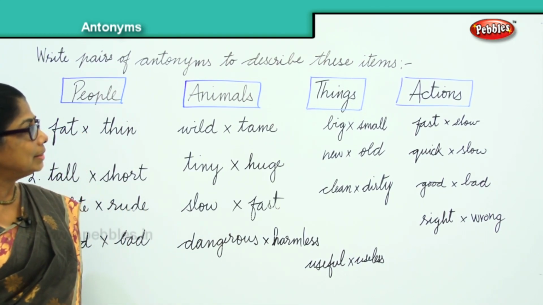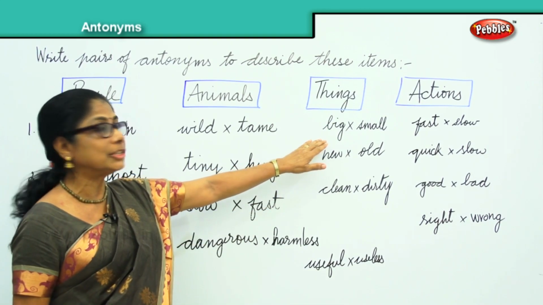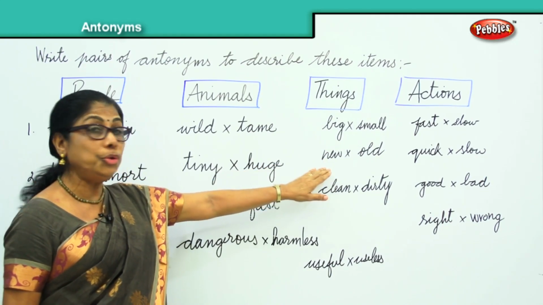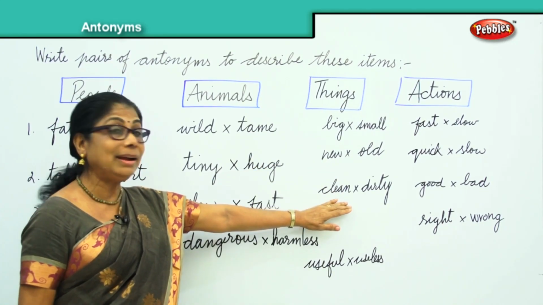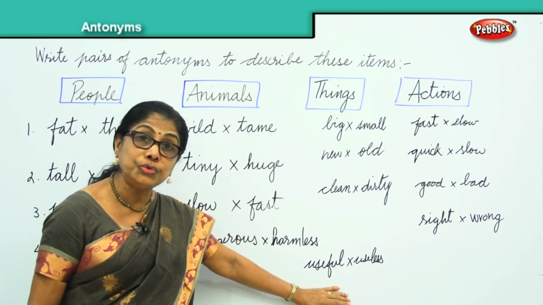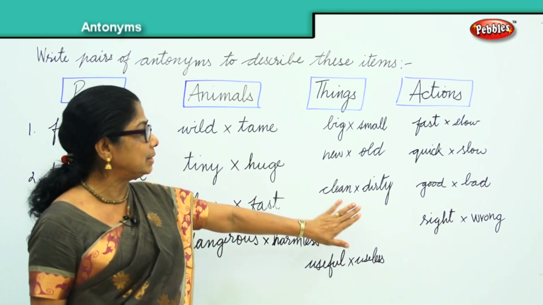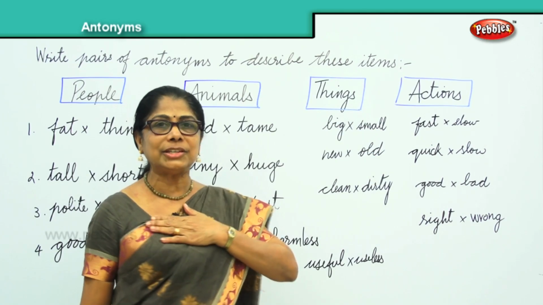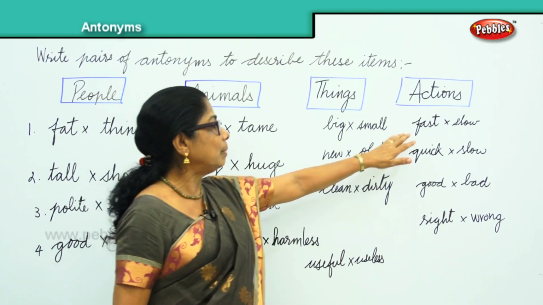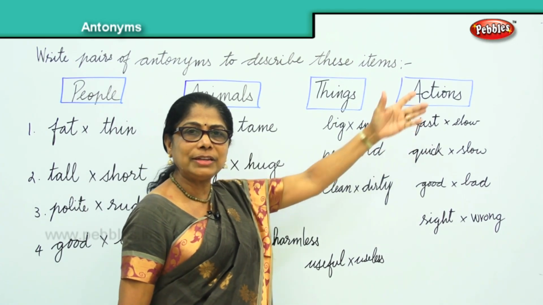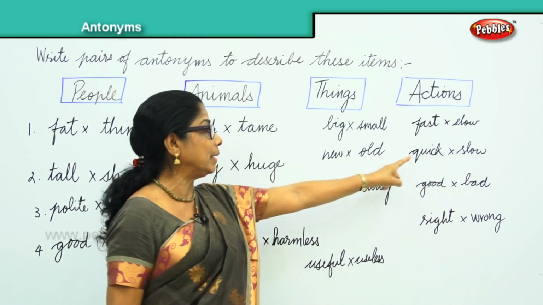Okay, let's go to things. In your house, you have big and small things, new and old things, clean and dirty things, useful and sometimes useless things. Let's go to some of the actions that we do. Sometimes we are a very fast runner, slow runner we say.